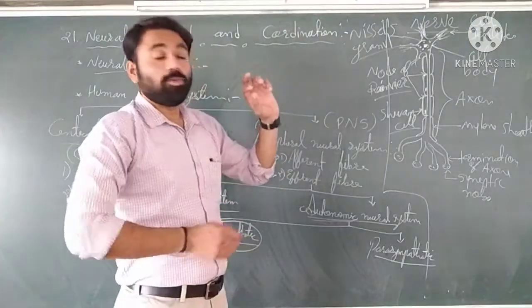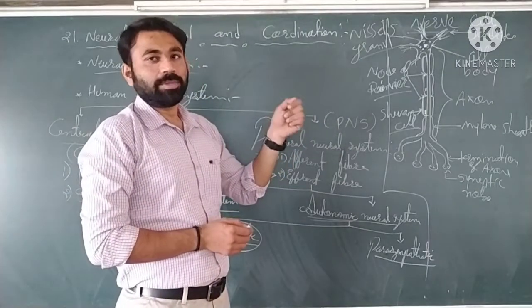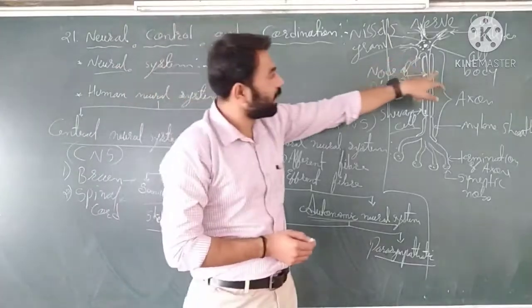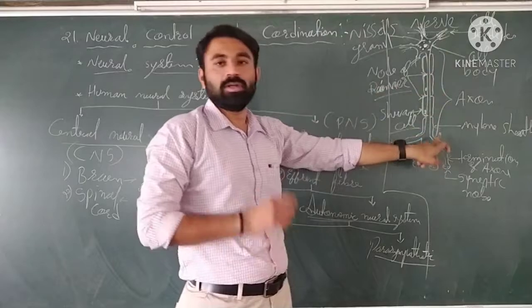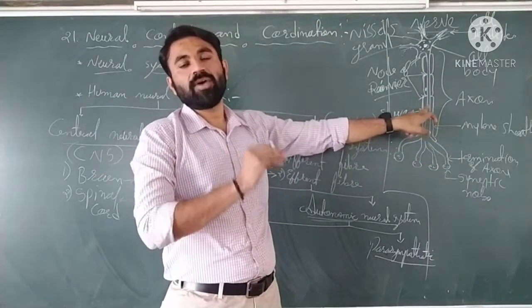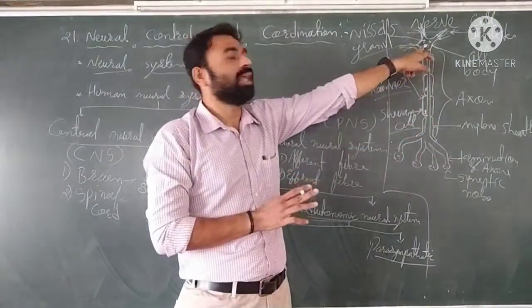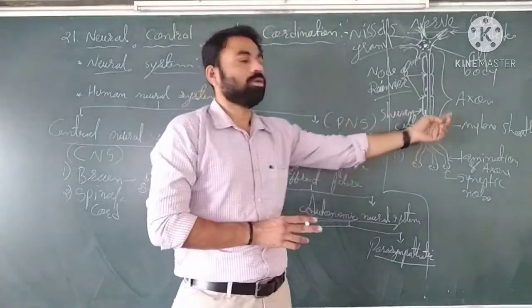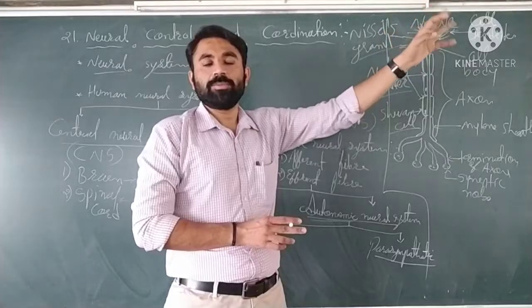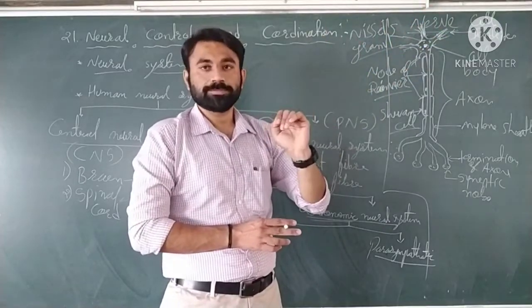Now, if you observe keenly, you can see that 1, 2, 3, 4 and 5 fibers arise from the cell body. One fiber is long, which is known as the axon, and the remaining 4 fibers are short fibers.